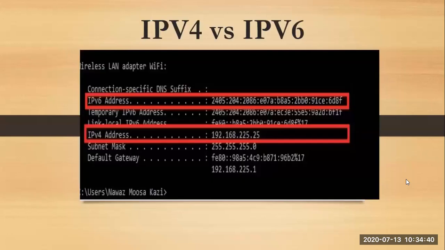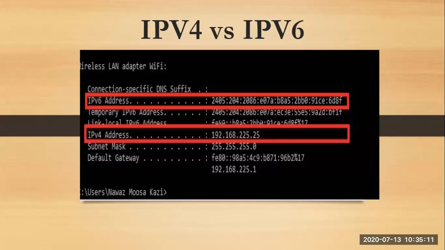Next, we have IPv4 and IPv6. For the Internet Protocol, there are two versions, V4 and V6. We came up with V6 only because V4 was not fulfilling the need of generating IP addresses for all the computers. The need was increasing day by day. So to overcome the problem of shortage of IP addresses in V4, we came up with IPv6. V4 is Internet Protocol version 4, and V6 is Internet Protocol version 6.